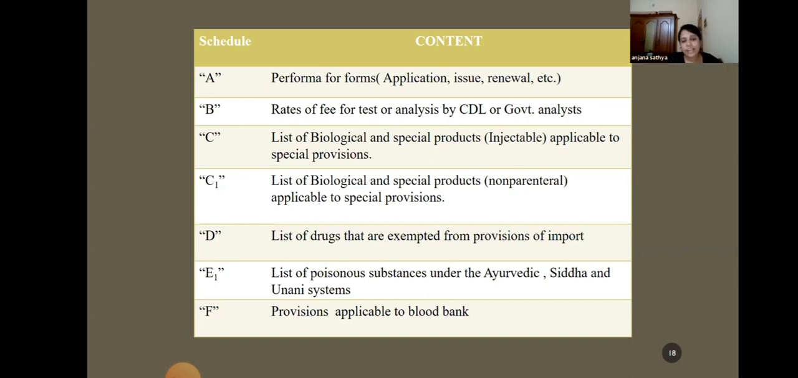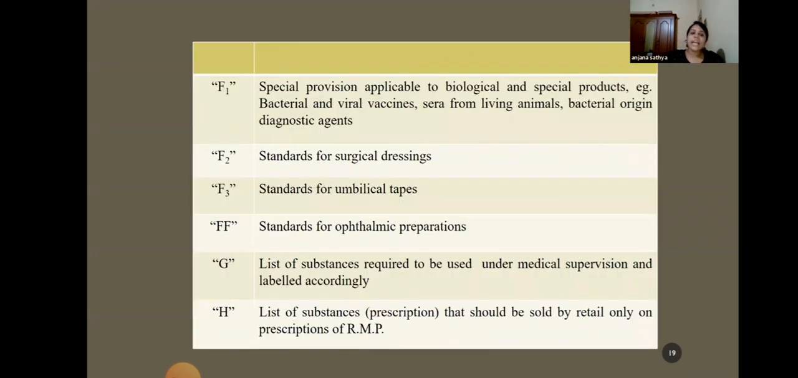Okay, Schedule F deals with the provisions applicable to blood banks. F1 is provisions applicable to vaccines and so on. F2 is for surgical dressing, and F3 is for standards for umbilical tapes. FF is for standards for ophthalmic preparations. Schedule G is the list of substances that are to be used under the medical supervision of a doctor. Those medicines are explained in Schedule G.